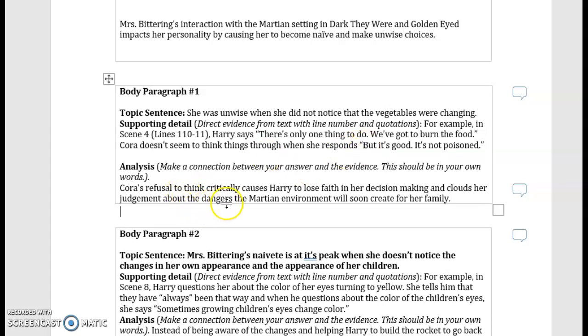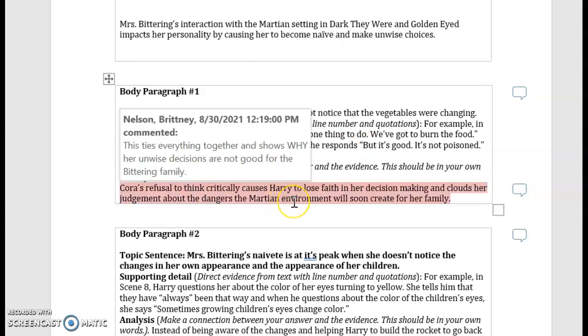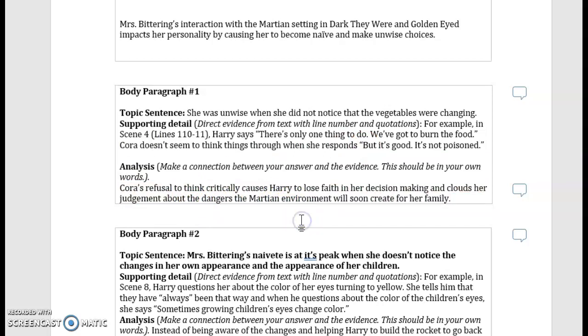Well, I said Cora's refusal to think critically causes Harry to lose faith in her decision-making and clouds her judgment about the dangers the Martian environment will soon create for her family. So that's why it's important for us to know that her not noticing the food is poisoned and the vegetables are changing, because we need to know that this could cause danger for her family, okay?